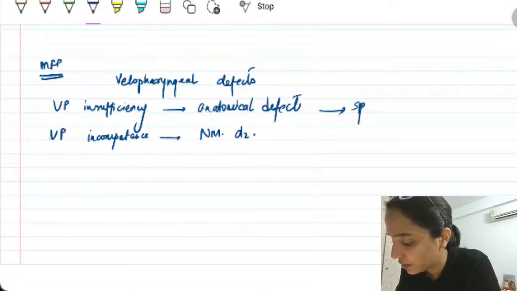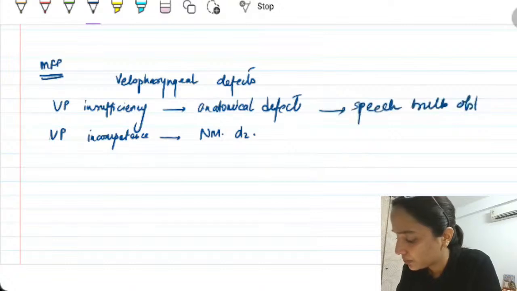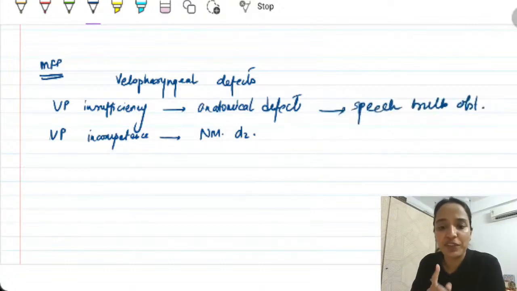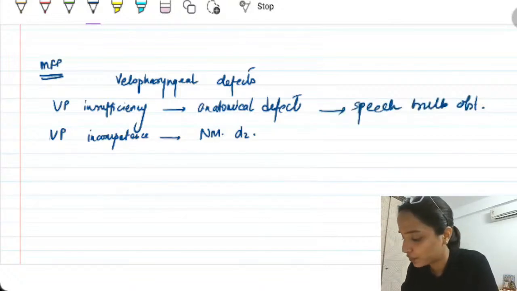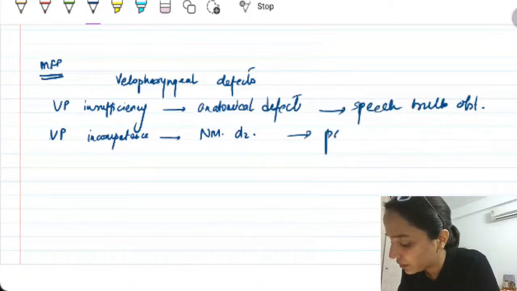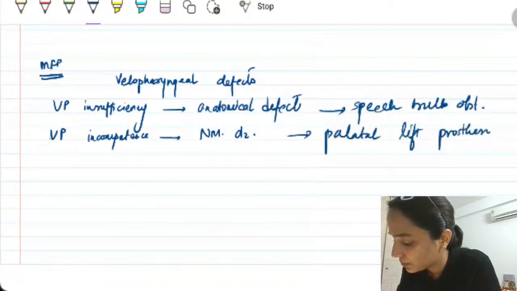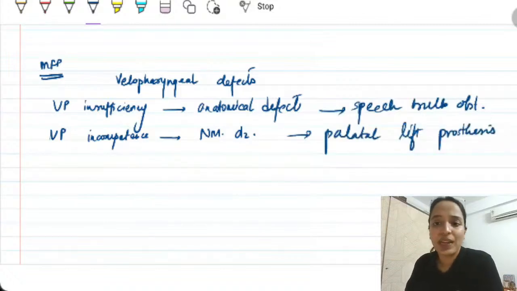So you give a speech bulb obturator. But for velopharyngeal incompetence, because the palate is incompetent to raise itself to the correct position, we give it a palatal lift prosthesis. Right? So that is from the maxillofacial portion.